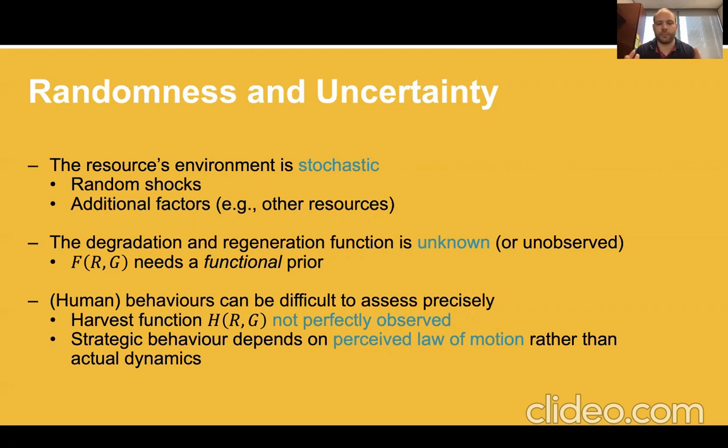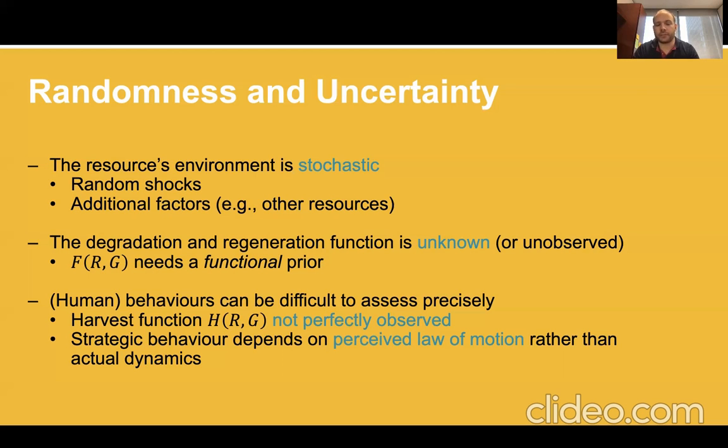Typically we put a prior on that function, and because it is a function, it needs to be a functional prior, not just a parameter. And last but not least, human behaviors are generally quite difficult to observe or assess precisely. Typically the harvest function itself would not be observed, as much as the degradation and regeneration function.